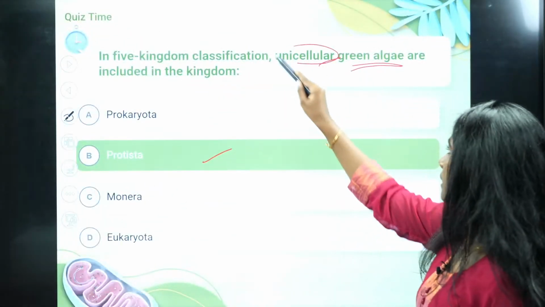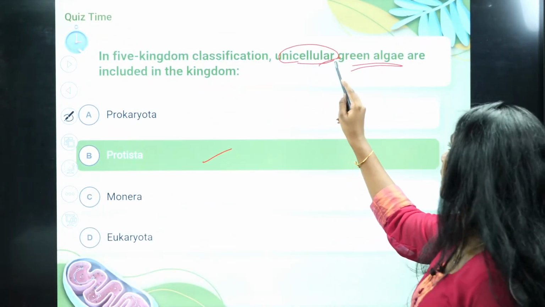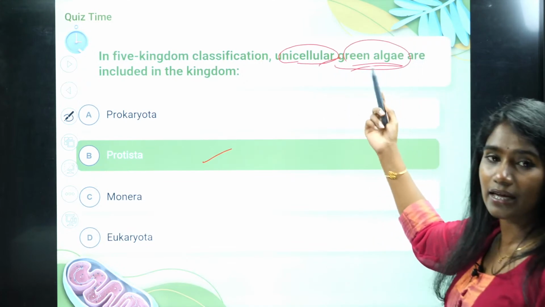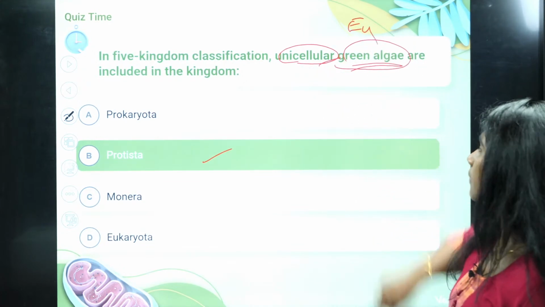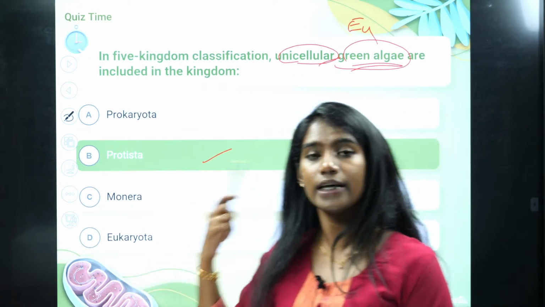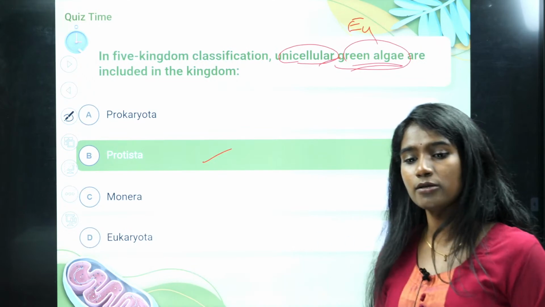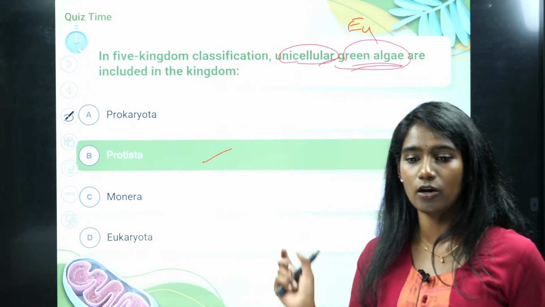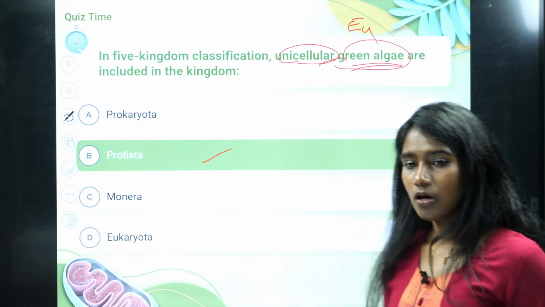Unicellular is mentioned, but the question is about green algae. Green algae is nothing but a eukaryotic cell, because green algae prepares its own food through photosynthesis, which means they have chloroplast in them, which means the cell has membrane bound cell organelles. Okay, let me